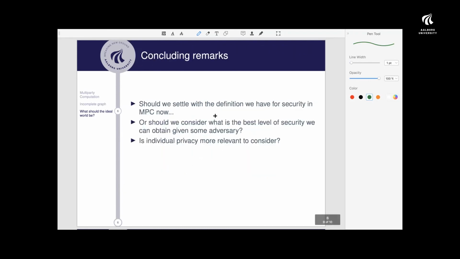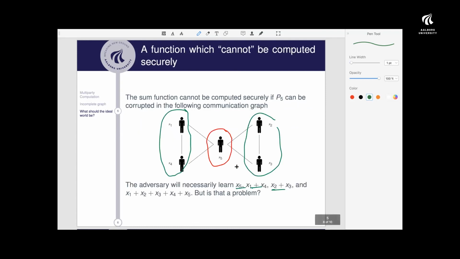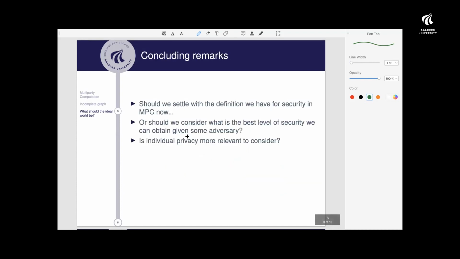And also, we kind of have a global perspective when we are considering security in MPC, because we say that the adversary should not learn anything else than it's supposed to. But maybe individual privacy is more relevant to consider? Instead of considering this global privacy leakage, where we get some information, maybe it would be more useful to consider what I would call individual privacy, just making sure that the individual inputs are not revealed to the adversary.